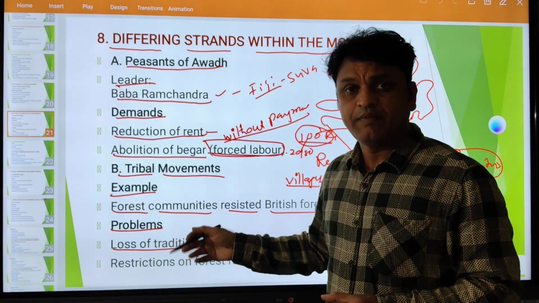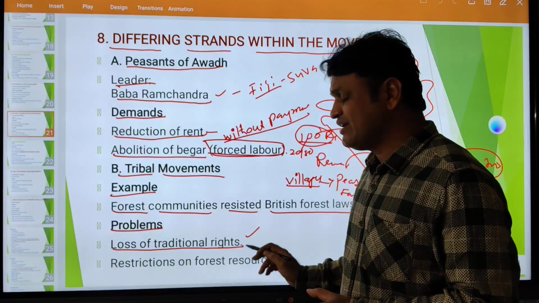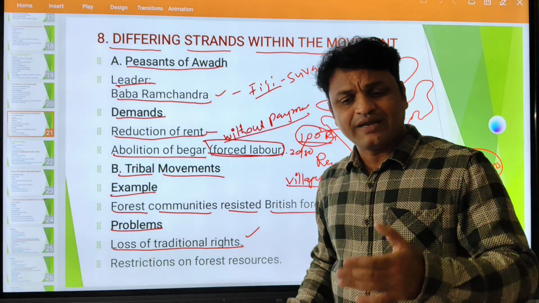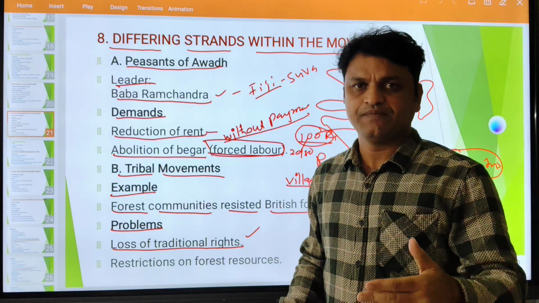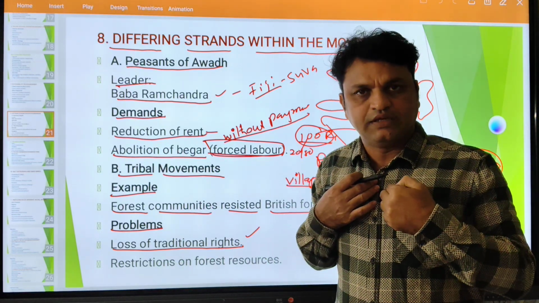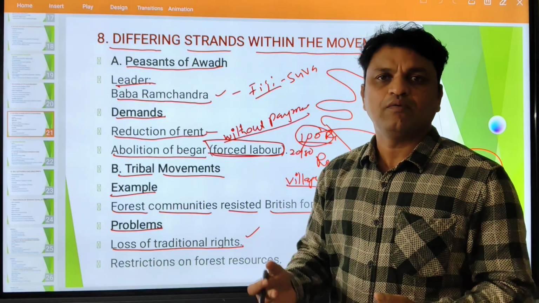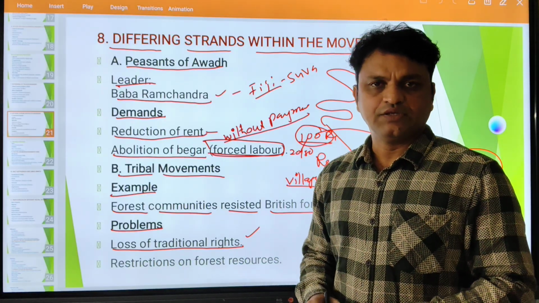As a result, the tribal people encountered so many problems, like loss of traditional rights. So what is a traditional right? These tribal people had rights over the forest for many generations, many centuries. All of a sudden the British came and said the forest belongs to the government, not you. So they got resentful and angry with the British government.